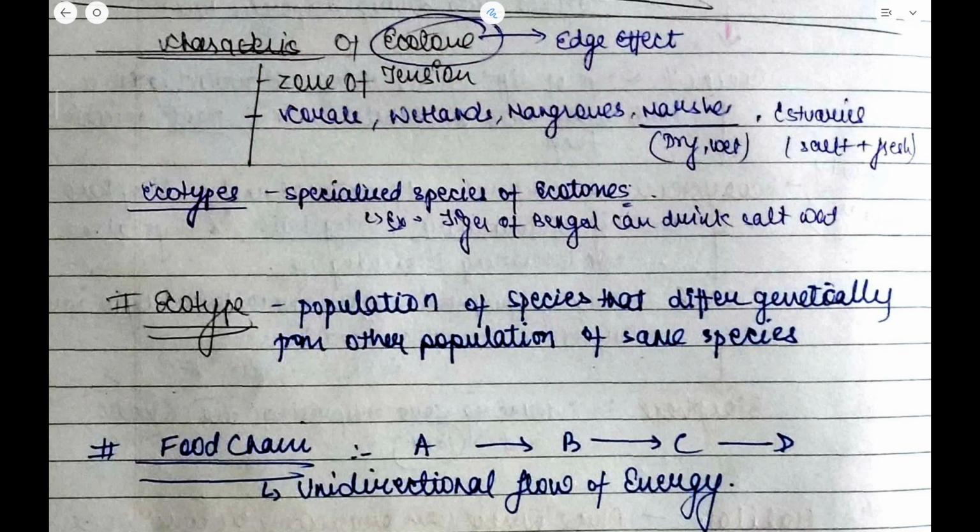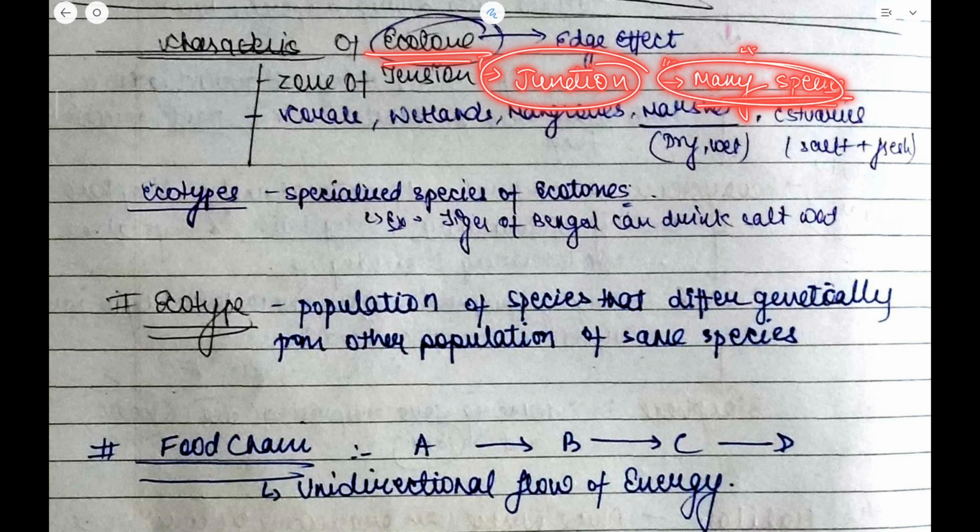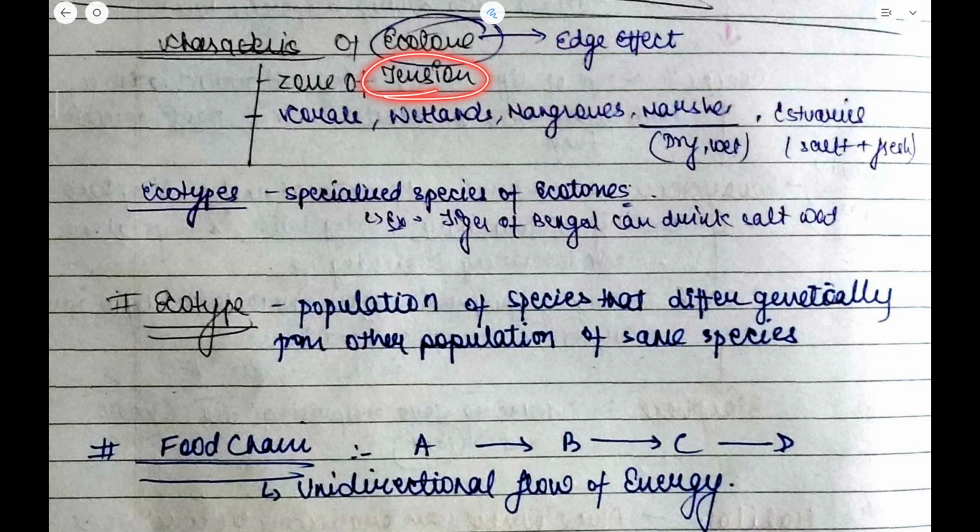So what will happen in the ecotone? I told you, it is the junction. So many species are there, and these species fight among each other. So this is continuously a zone of tension, and edge effect is related to the ecotone. Some examples of ecotone are corals, wetlands, mangrove, marshes, estuaries.